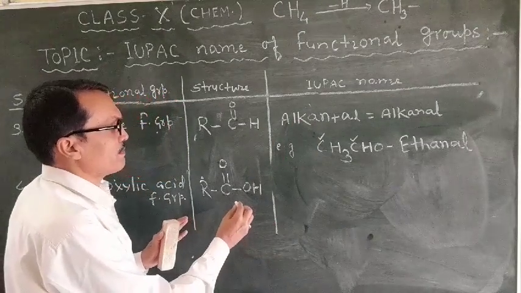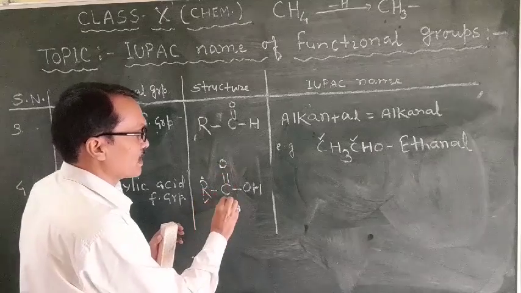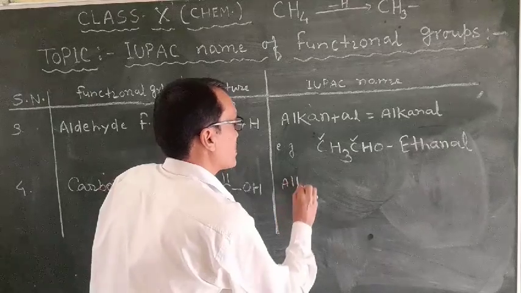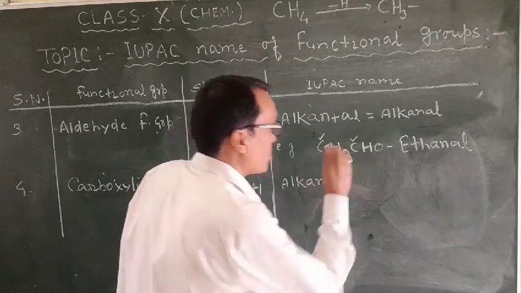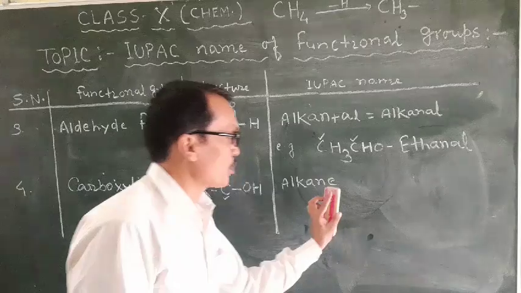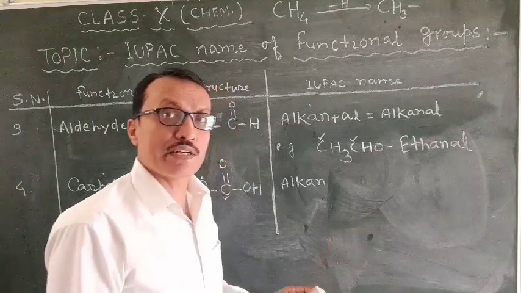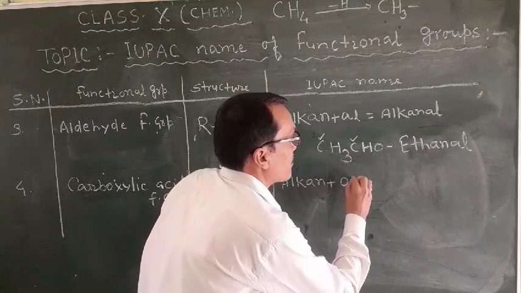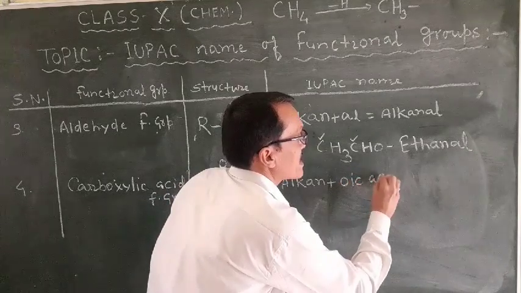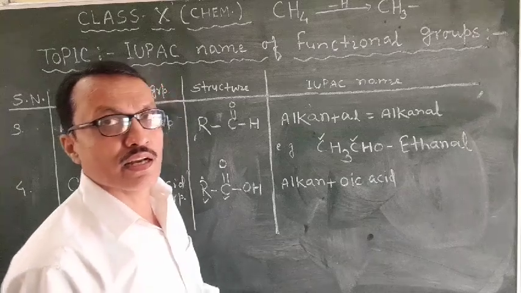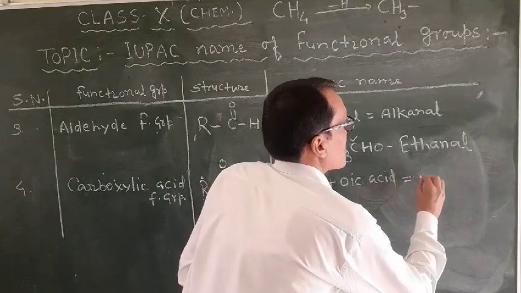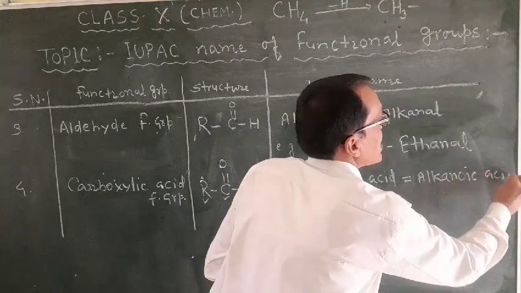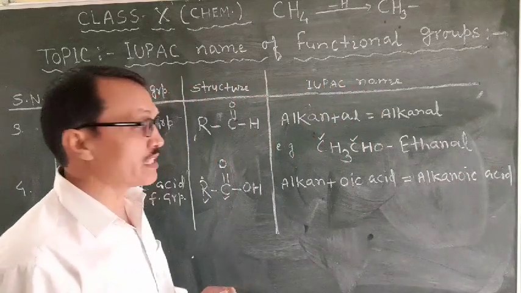You count the number of carbons, find the corresponding alkane, delete the last letter E, and add the suffix -oic acid, and thus all carboxylic acids are named as alkanoic acid.